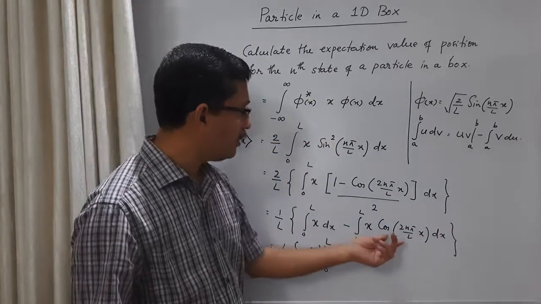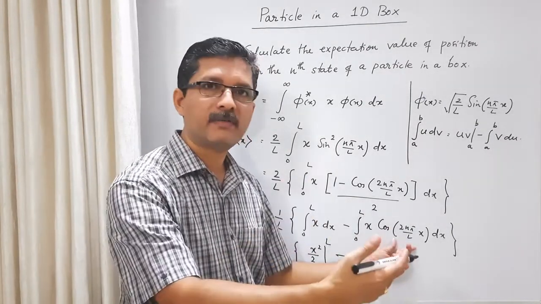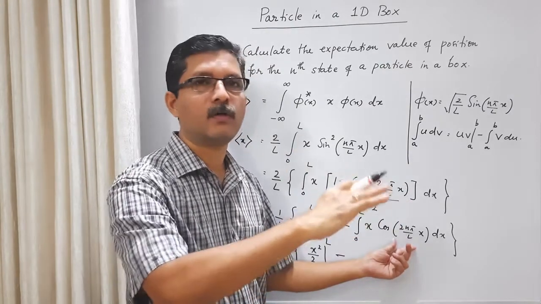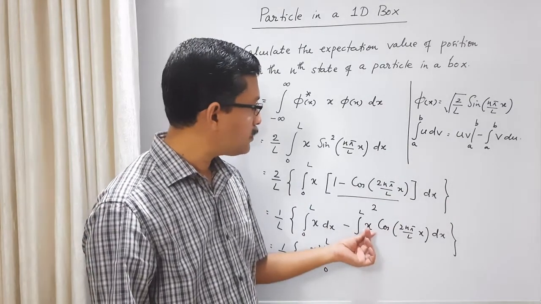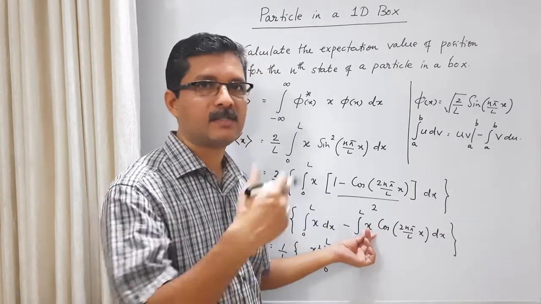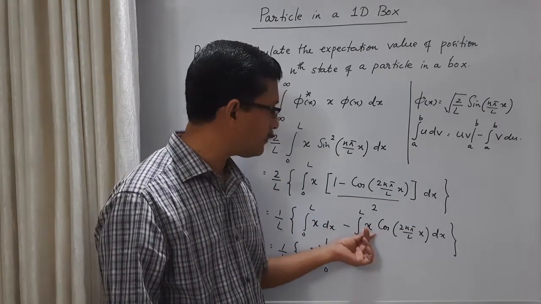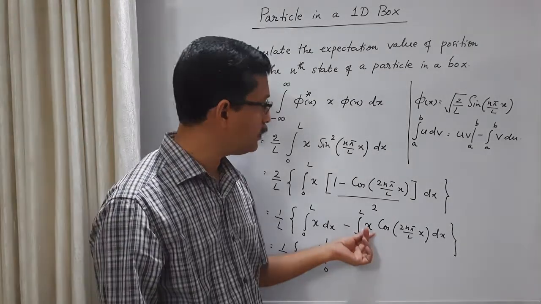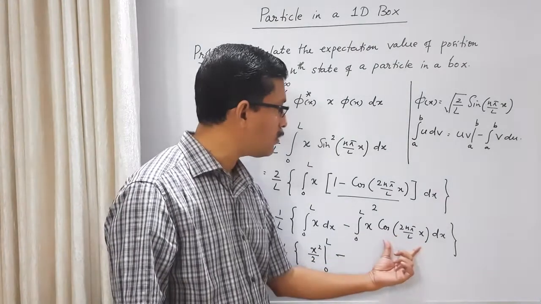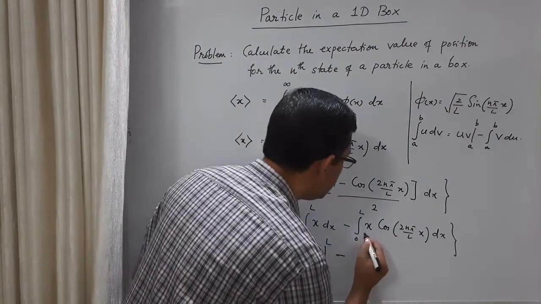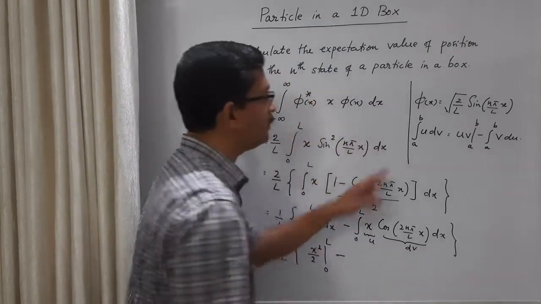So when you look here, if you choose the cos function as the first function, its derivative is the sine function, the next derivative is the cos function, then sine again. It will not go to 0, it will just oscillate between sine and cos. But when you choose x as the first function, its derivative is 1, and one more derivative gives 0. So the correct choice for the first function is u equal to x, and choose cos as dv in this formula.